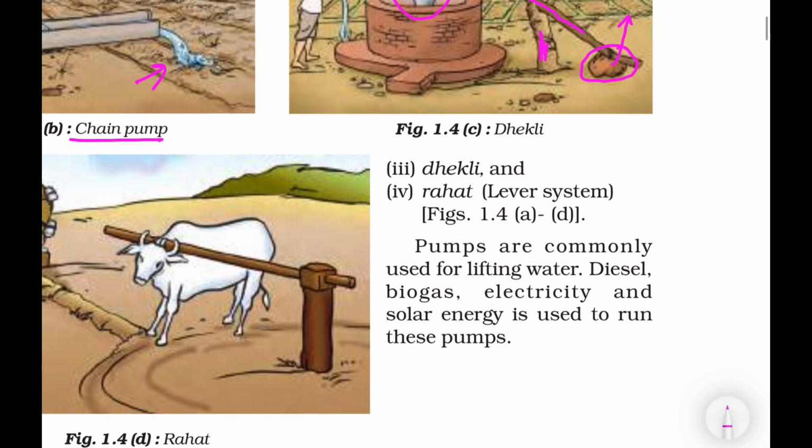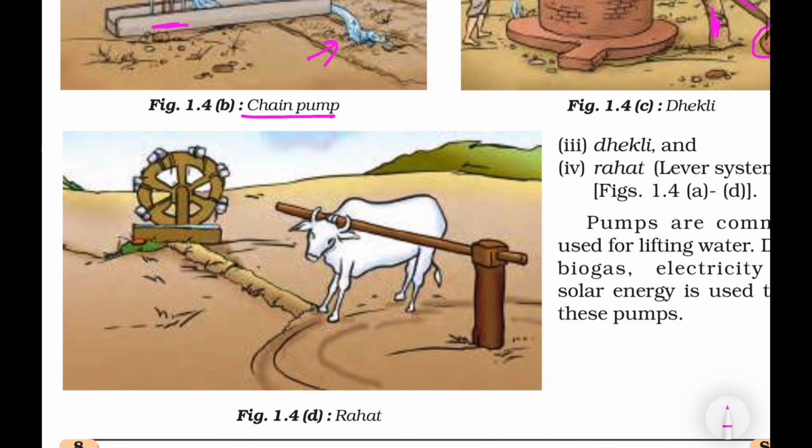And fourth traditional method is Rahat. This is also known as Persian wheel. This method uses a large wheel. Here you can see a large wheel fitted with small buckets around its rim.